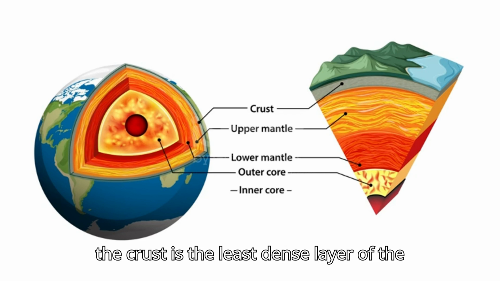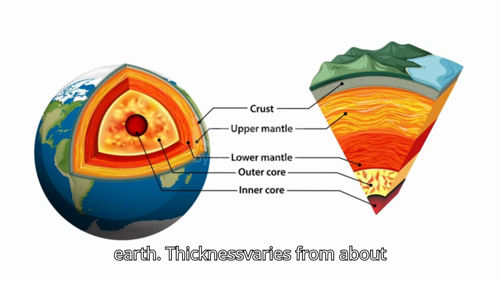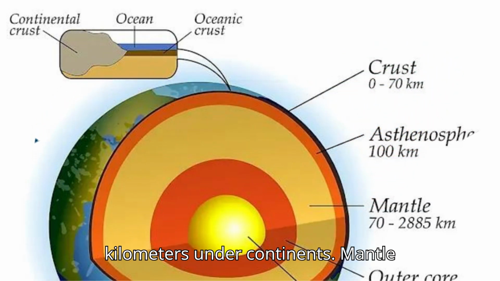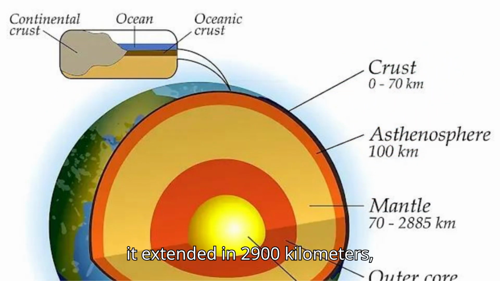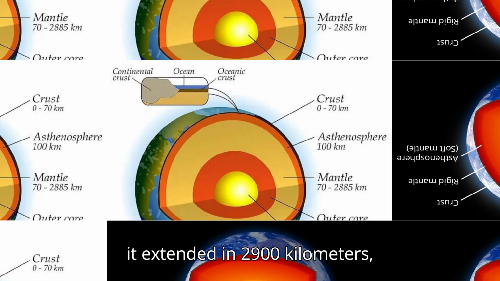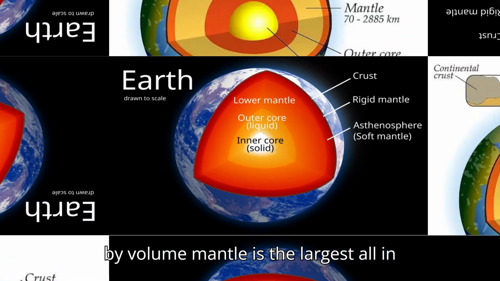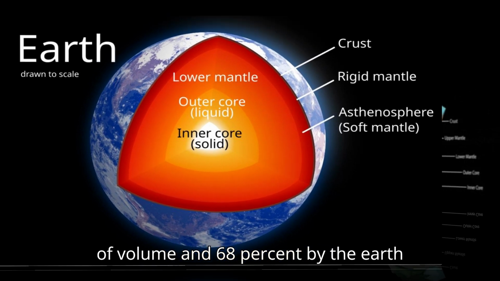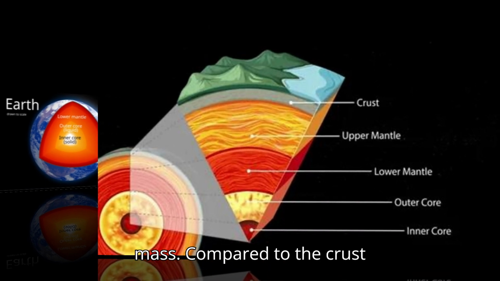Density. The crust is the least dense layer of the Earth. Thickness varies from about 5 kilometers under oceans to about 70 kilometers under continents. Mantle. It extends 2,900 kilometers. By volume, the mantle is the largest of all the three layers. It has 83% of the volume and 68% of the Earth's mass.